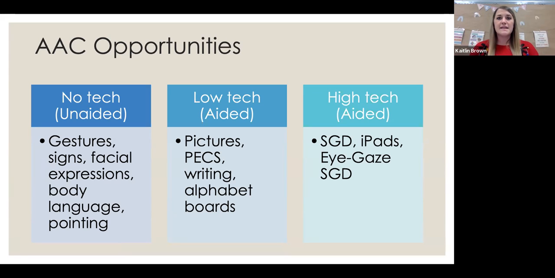And again, the idea is that they understand and are able to use both. So if they're a speech generating device user, we want them to be able to use pictures because we want them to know that those same communication opportunities may not always be available, right? They may forget their device at home one day. It may not be charged. We may not have a charger, and they may have to use pictures that day. So we want to make sure that they do understand that process.